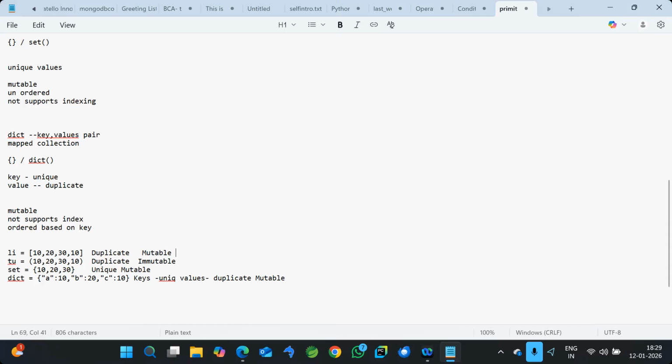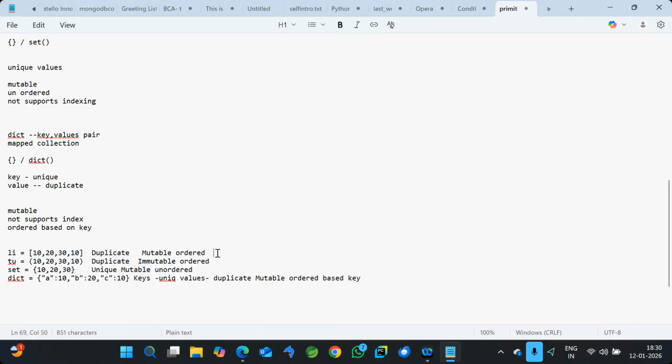Now this is an ordered collection, meaning whatever order you stored, 10, 20, 30, 10, the same order you can expect in the output. Similarly, tuple is also an ordered collection, but set is unordered. You cannot expect the order in which you inserted. Similarly, dictionary is ordered but based on key, not on the index.